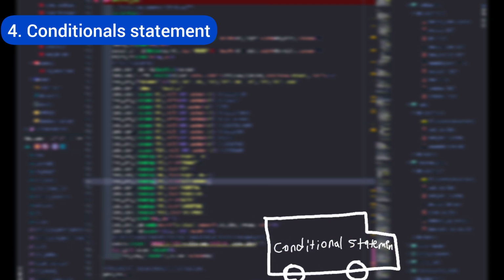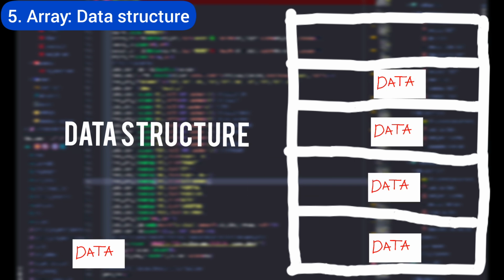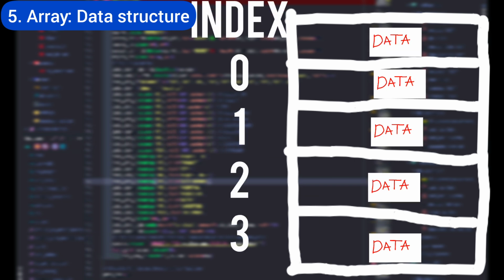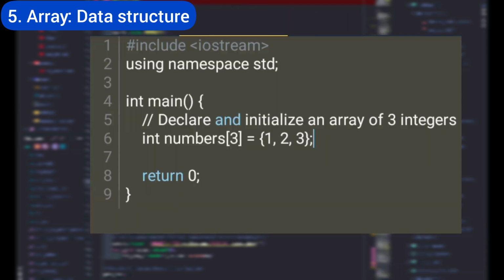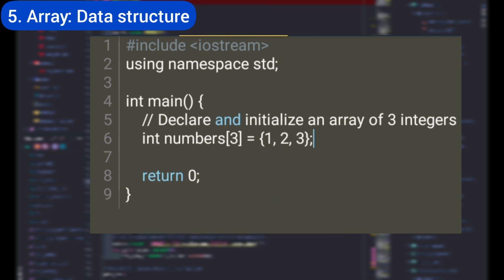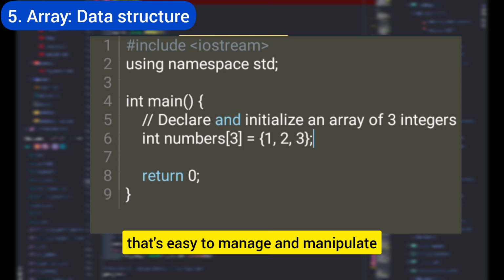Finally, let's talk about arrays. An array is a data structure that stores multiple values in a single variable. It's like a list that can hold many items of the same type. For example, in C++, you can declare an array like this. This array holds 3 integers, and you can access each one using its index. Arrays help you store and organize data in a way that's easy to manage and manipulate.